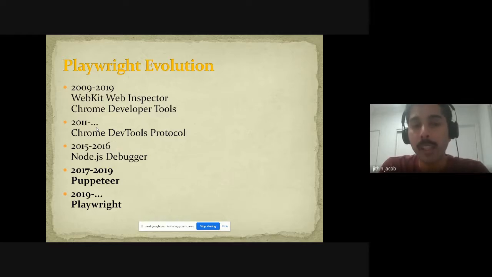If you look at the Playwright team now, the same team has been involved in development of these toolkits: the WebKit Web Inspector, Chrome Developer Tools, Chrome DevTool Protocol, and all. Most of them until Puppeteer were mostly a part of Google products. The main thing here is Puppeteer, which started in 2017. In 2017, a team at Google came up with a JS library called Puppeteer, which was mainly used in automating Chromium related browsers.